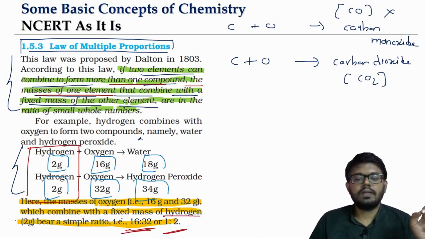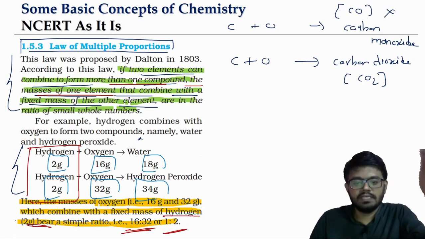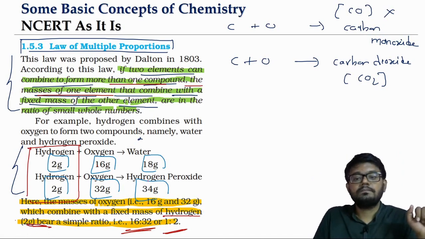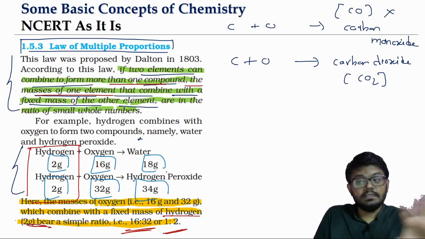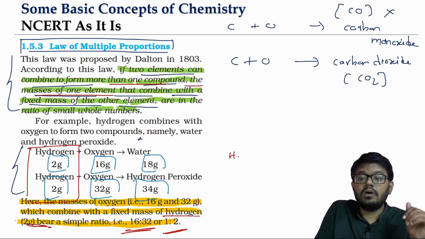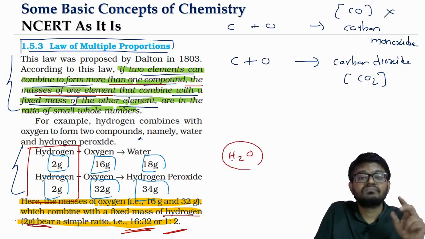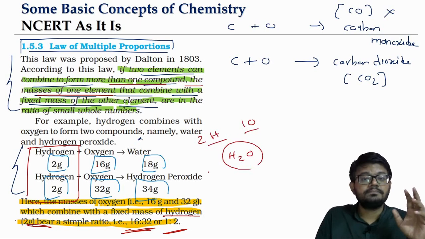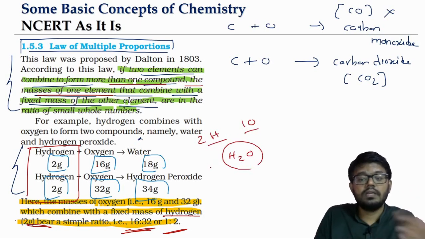So with 2 grams of hydrogen, when you take the ratio of the mass of oxygen combining, 16:32 is what? 1:2. Like this, we will get the simple ratio. Now, as I said, this may look like very common sense to us based on our current understanding. So we know the water formula, H2O. With 2 hydrogen atoms, 1 oxygen atom combines. The mass ratio will be accordingly.